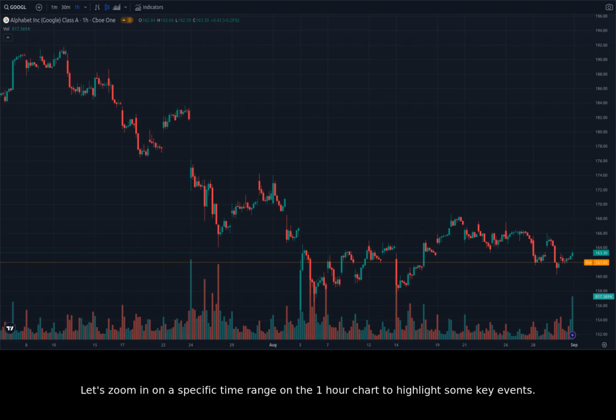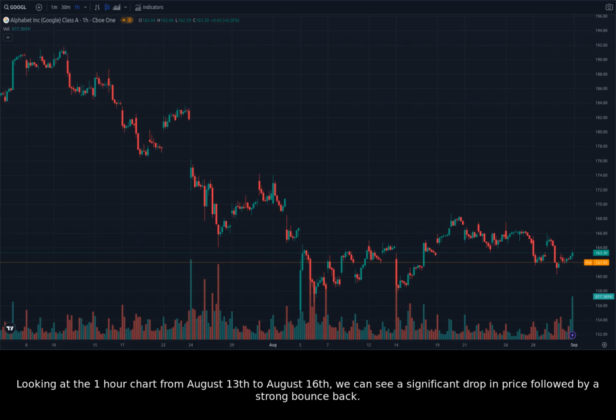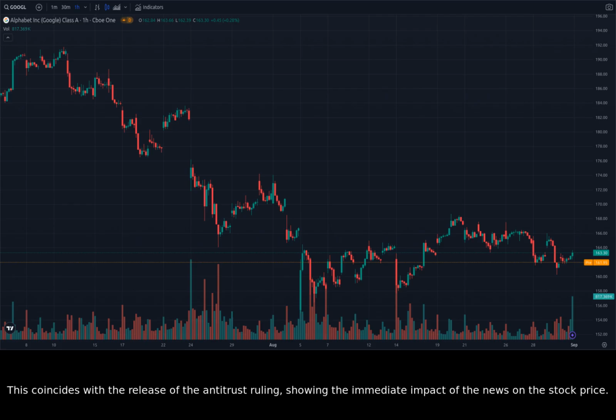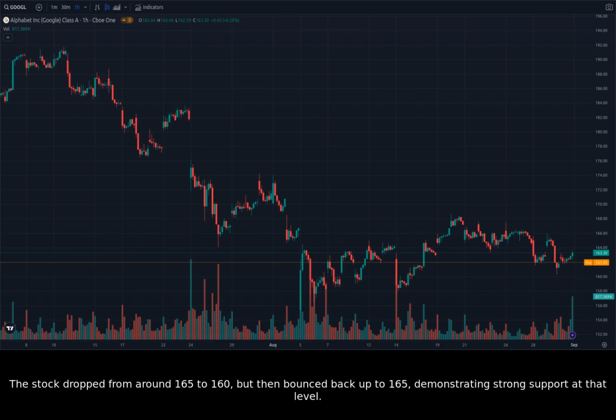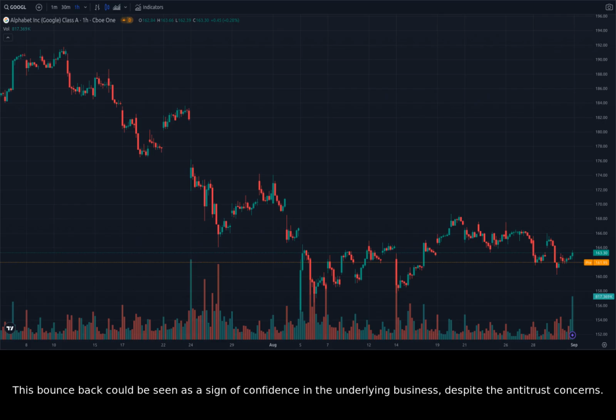Let's zoom in on a specific time range on the 1-hour chart to highlight some key events. Looking at the 1-hour chart from August 13th to August 16th, we can see a significant drop in price followed by a strong bounce back. This coincides with the release of the antitrust ruling, showing the immediate impact of the news on the stock price. The stock dropped from around 165 to 160, but then bounced back up to 165, demonstrating strong support at that level. This bounce back could be seen as a sign of confidence in the underlying business, despite the antitrust concerns.